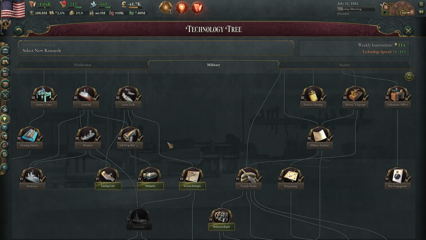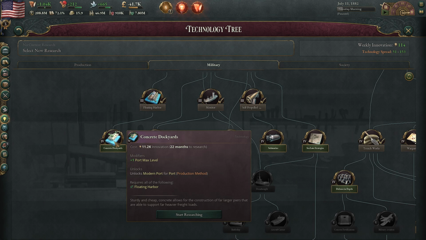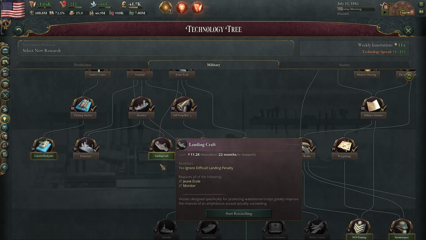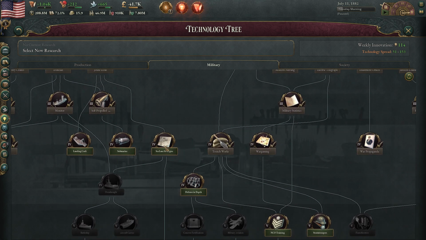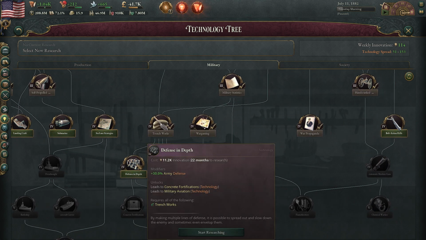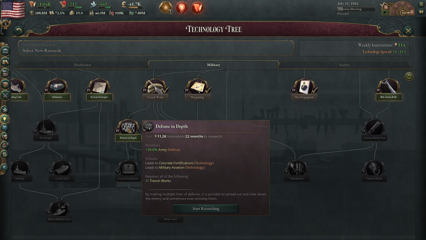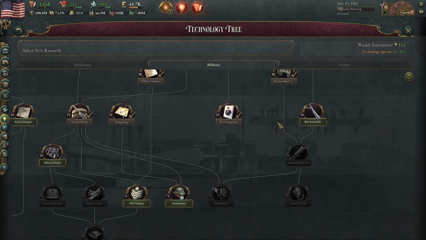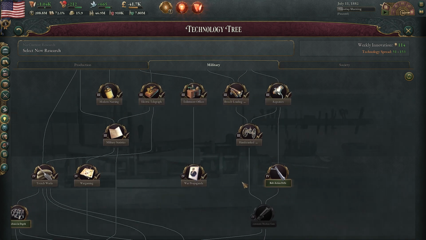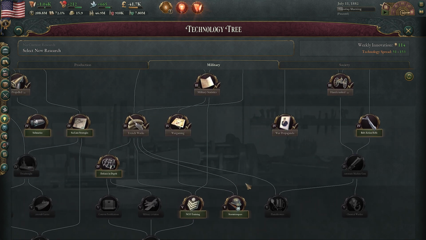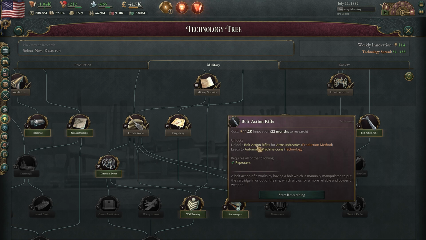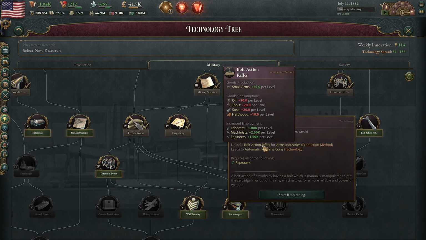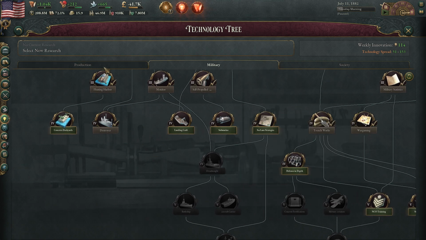So as far as military techs for the war against the British, let me just see if there's anything we might want to get here. So increased defense is always helpful. We'll probably stay on the attack. We don't want to do the level 5s just yet because those will take 6 years to get currently. Could do the bolt action rifles. This will allow you to construct a lot more small arms. So yeah, I could do that.